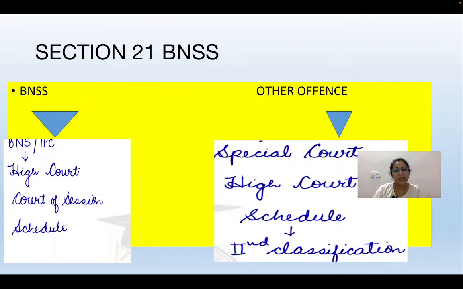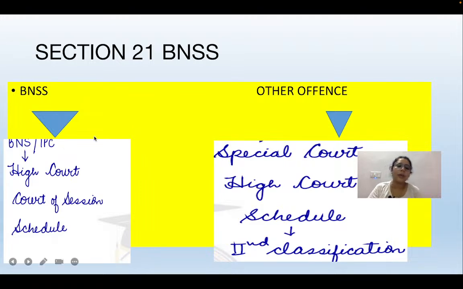I have already told you in the earlier slides that the High Court and the Court of Session also have concurrent jurisdiction to try cases in their original jurisdiction. And after that, you see the schedule. In the schedule it is mentioned that this kind of magistrate will try this kind of offence.